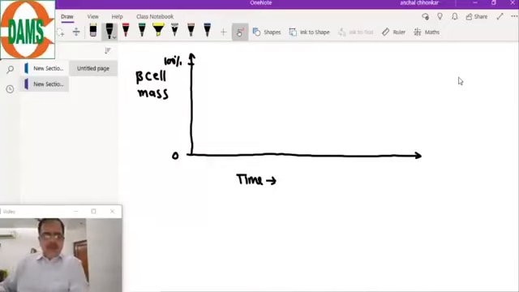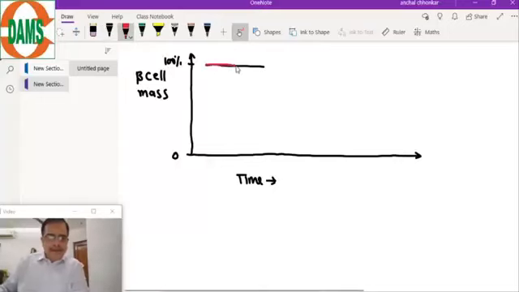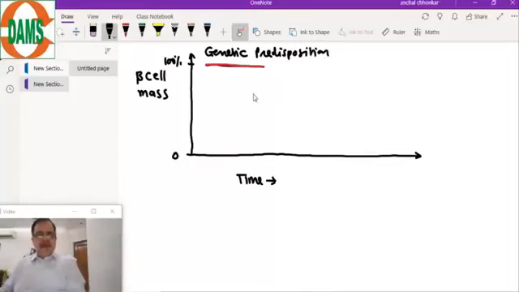So what happens is the child is born with a genetic predisposition, like the presence of HLA markers. This is the beta cell mass.